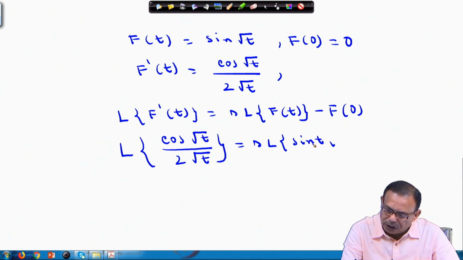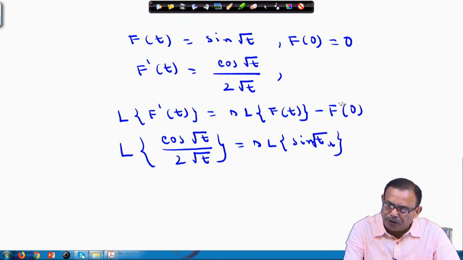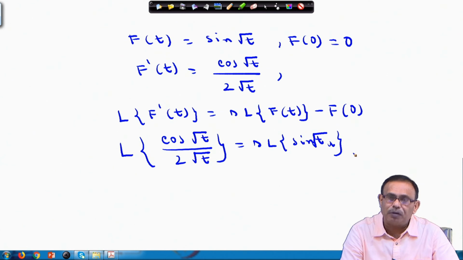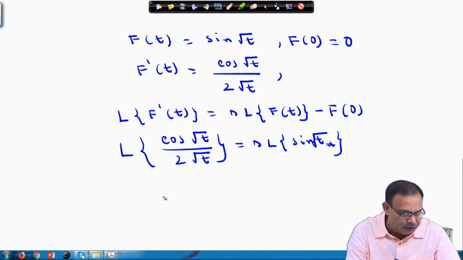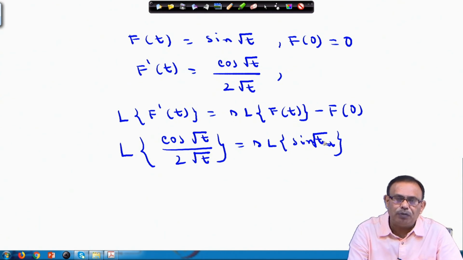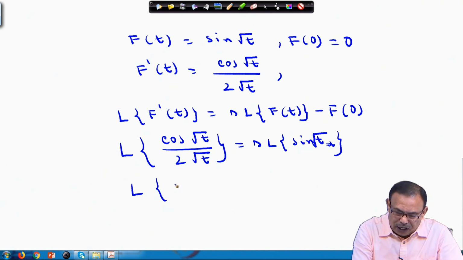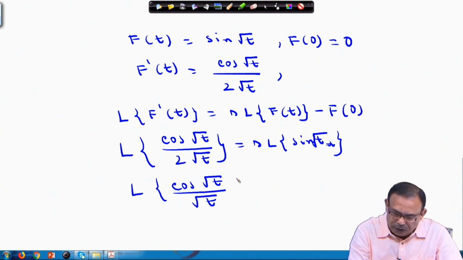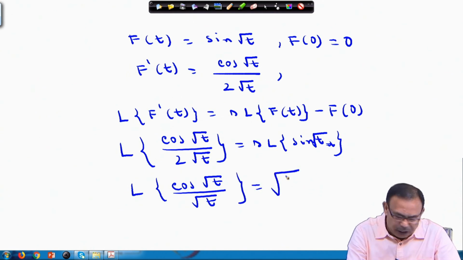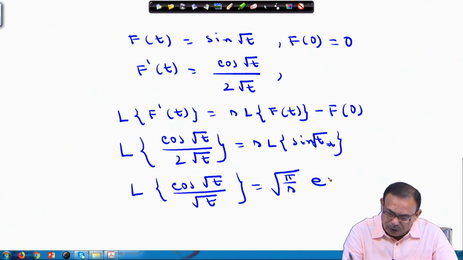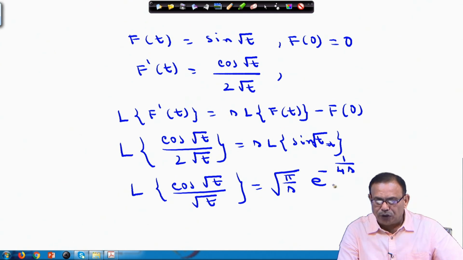This f(0) is 0 from here, so this term will not be there. And I know the value of the Laplace transform of sin root t, we already did it earlier. So, the Laplace transform of cos of root t by root t equals root pi over s, into e power minus 1 by 4s. This will be the result.